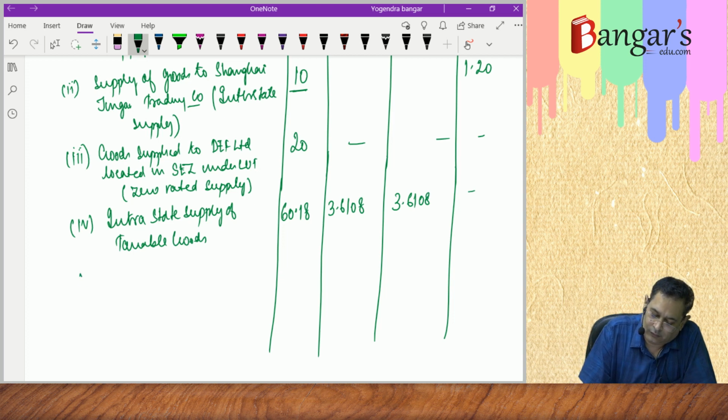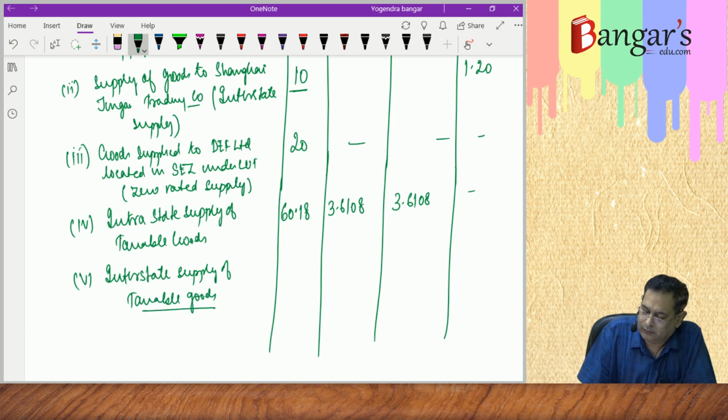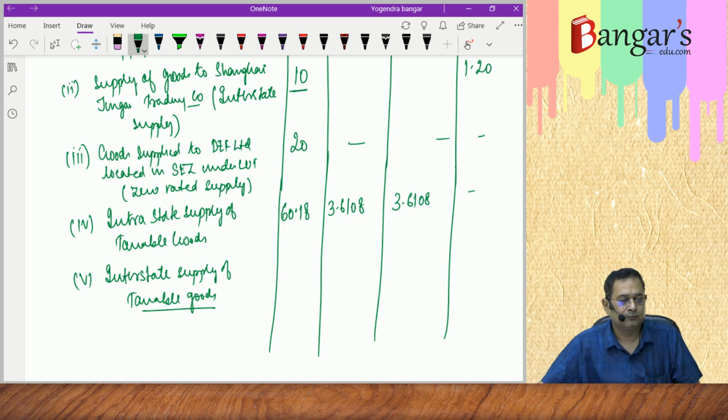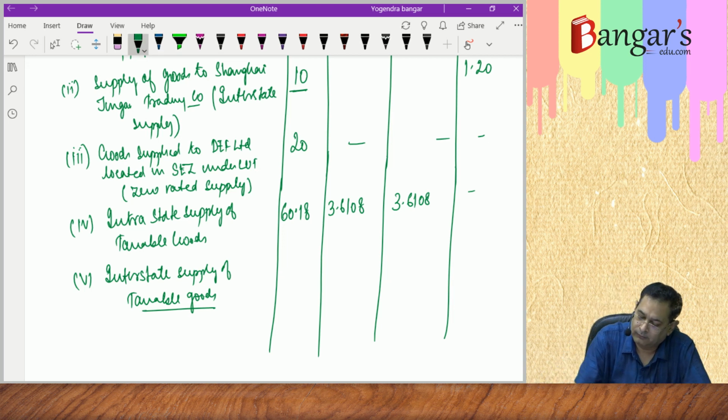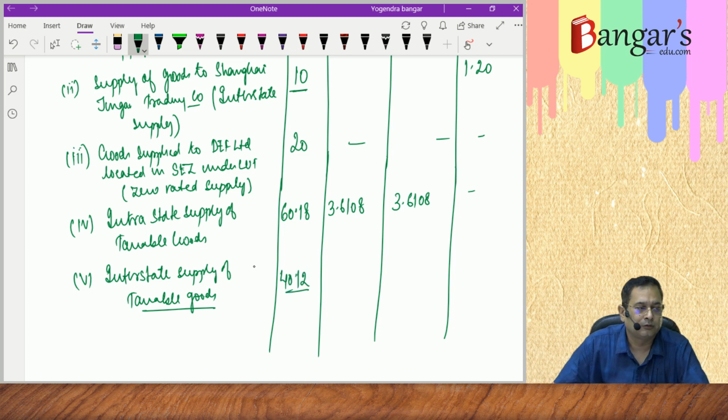Then next is interstate supply of taxable goods. What is the interstate supply of taxable goods? That is 40.12 crores.